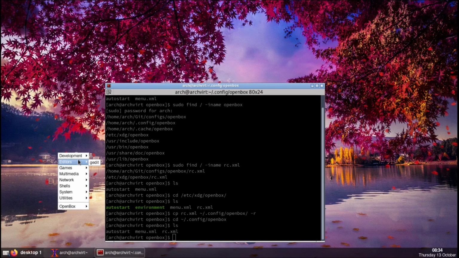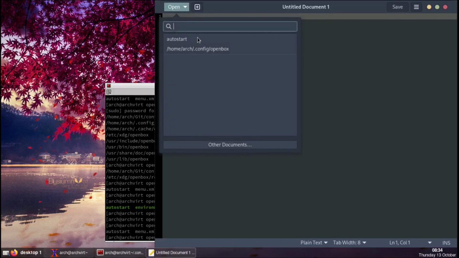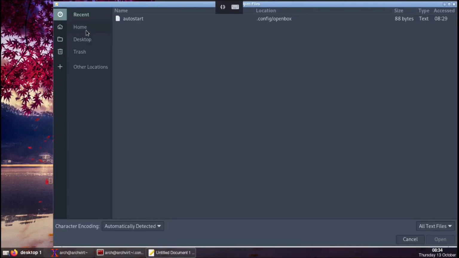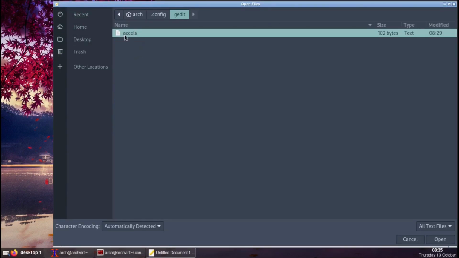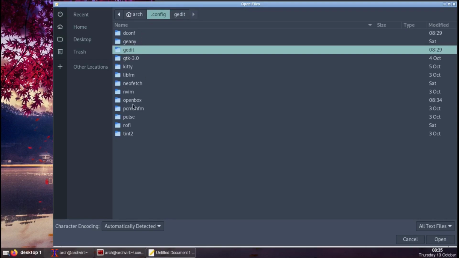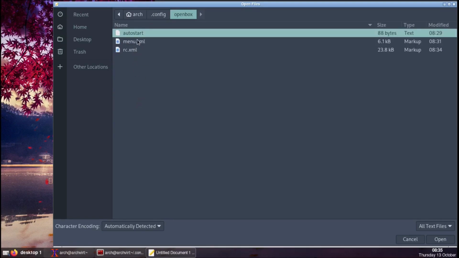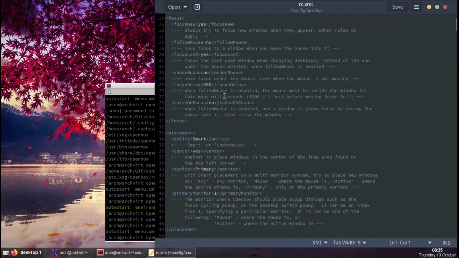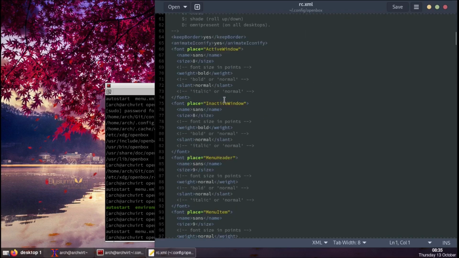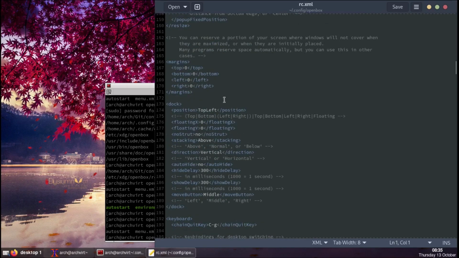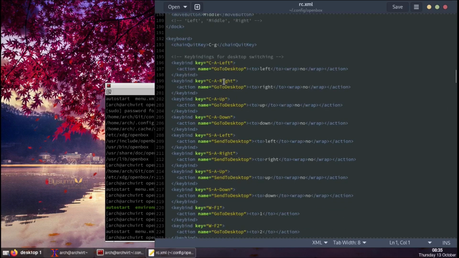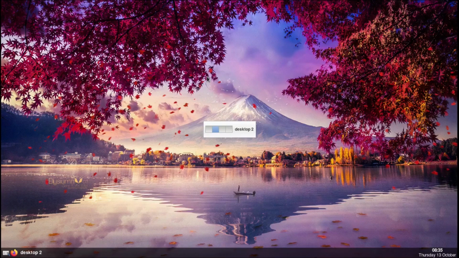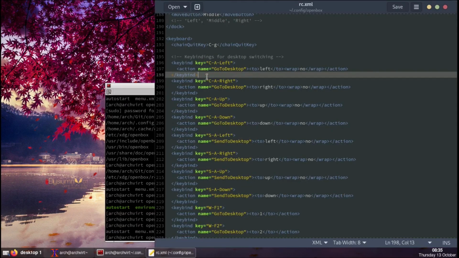So we're going to open up our editor, gedit, and we're going to find the file, OpenBox, and there it is, rc.xml. Now we're going to open it, and now here you can just edit your system given you know your key bindings, and here you can see these are the key bindings for switching desktop, which would be Control Alt and left to move left, right to move right.